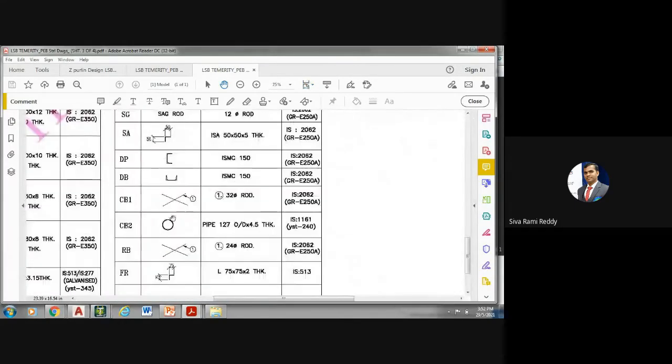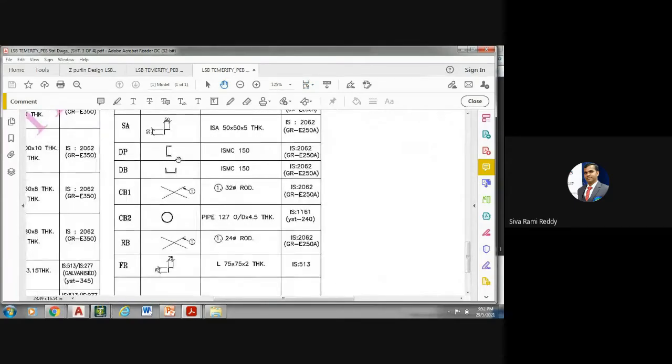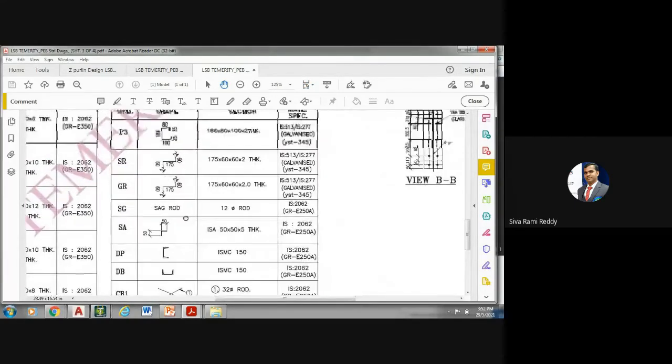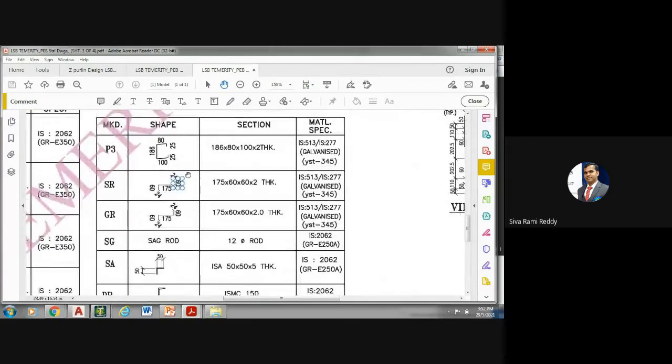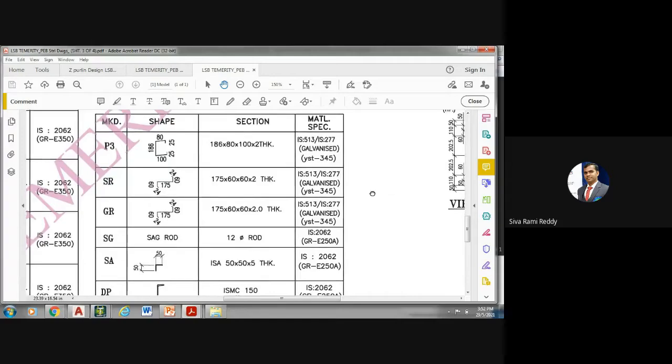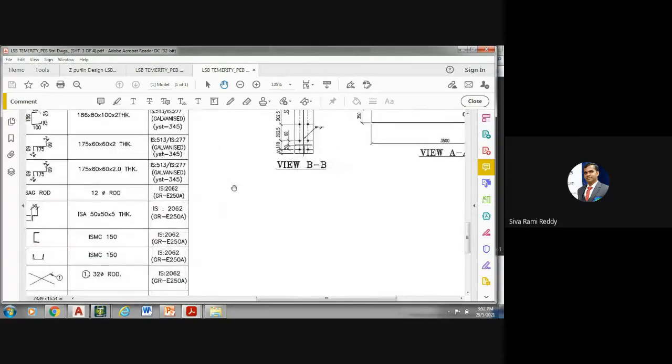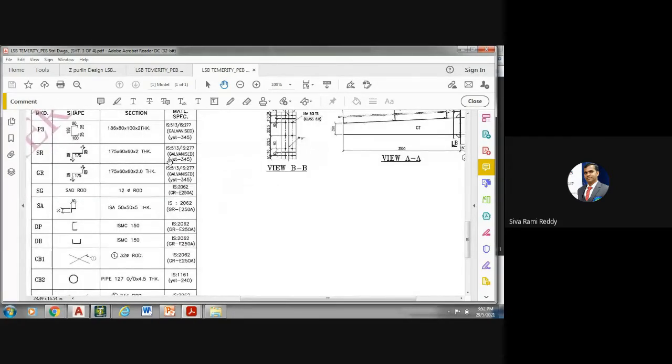See here, sometimes pipes are used, somewhere channels are used, angles are used, sag rods are used, and jet purlins are used. See, jet purlins. Again, this kind of C shape is used, right? These are not irons. See, it is galvanized. Again, the material is now changed. They are all galvanized material.